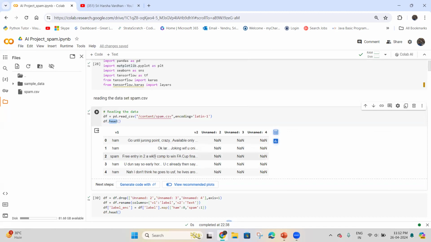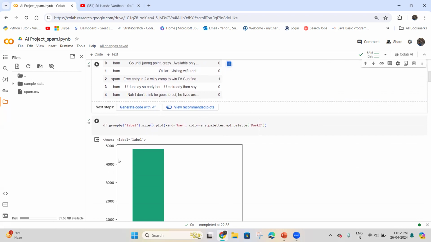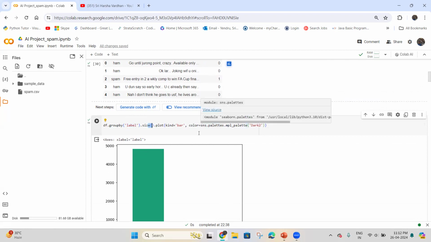Coming to the next code snippet, here we are dropping the unnecessary or unnamed columns in the dataset, and we are renaming the required columns to label and text. Again we are displaying the first 5 rows of the dataset. In this code snippet, we are grouping by the label column, calculating the size of each group, and then plotting a horizontal bar chart using Matplotlib.